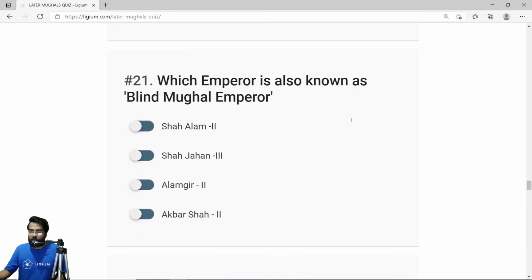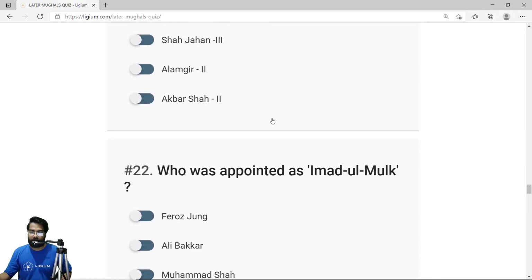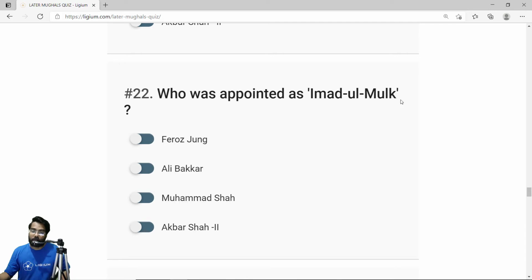Which emperor is also known as the blind Mughal emperor? Remember this, Shah Alam II was blinded by Najib ud Daula's grandson. The reason he was blinded was vicious hatred. Anyway, it's not really important, but remember this, the blind Mughal emperor is always known as Shah Alam II. Who was appointed as Imad-e-Mulk? Now remember this, Imad-e-Mulk was always Firoz Jung. The correct answer is option A, Firoz Jung.